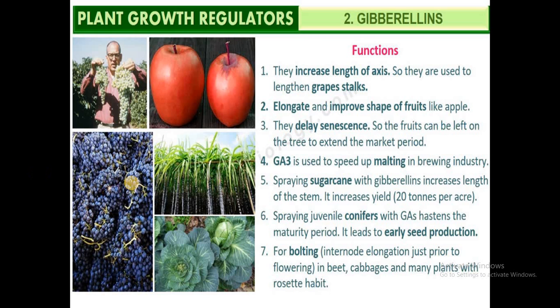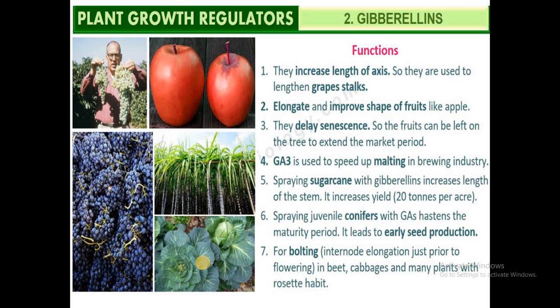One of the important phenomena we can observe here is bolting. Bolting is found in plants such as cabbage and beet. In the case of bolting, what happens? The internodes in cabbage and beetroot are usually very short, and the habit of the plant is rosette form. You can see it in the petals of a rose, how they are closely arranged.